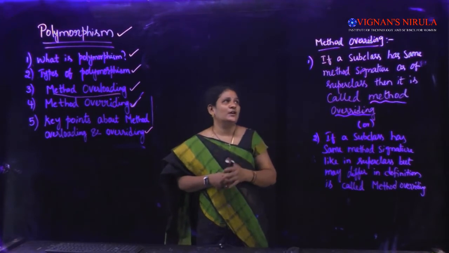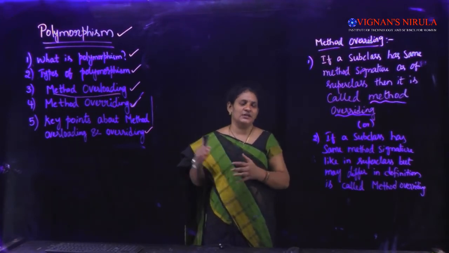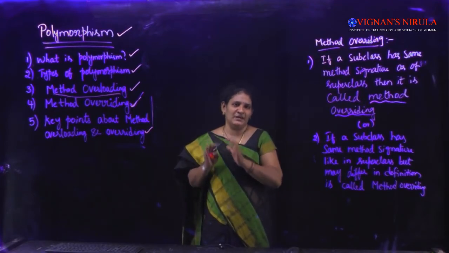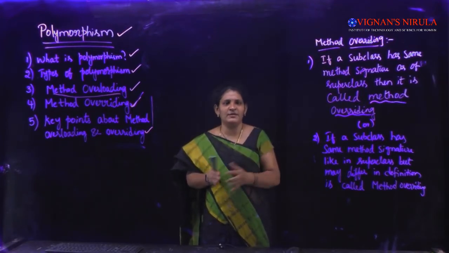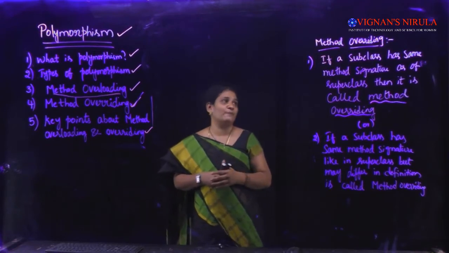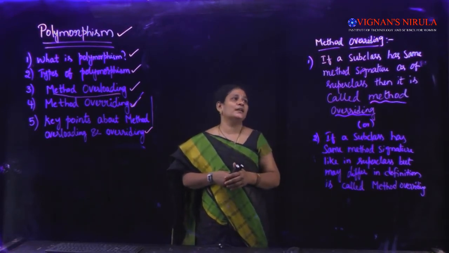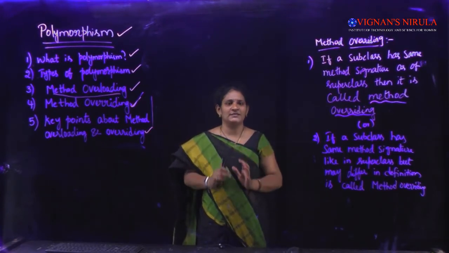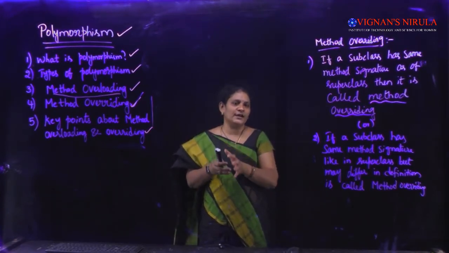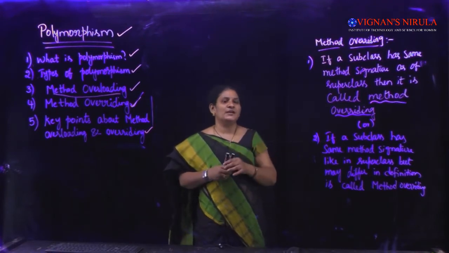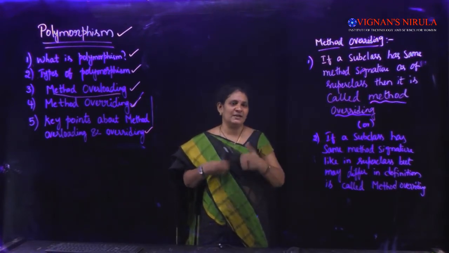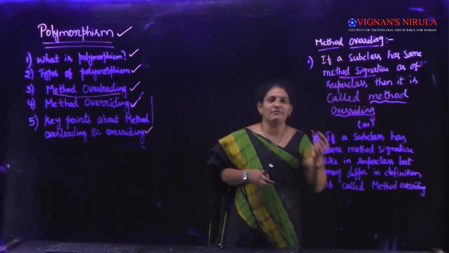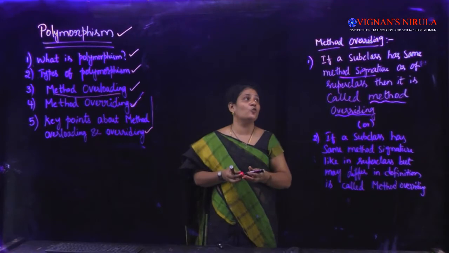Method overloading is a concept which revolves around a single class. In a single class we write many methods of the same name but differing in the type or number of parameters. But method overriding revolves around the inheritance concept, superclass and subclass. We assume that there is a superclass and one subclass. In the superclass we have written one method, and in the subclass we write the same method signature, but it may vary in the definition. That is called method overriding.